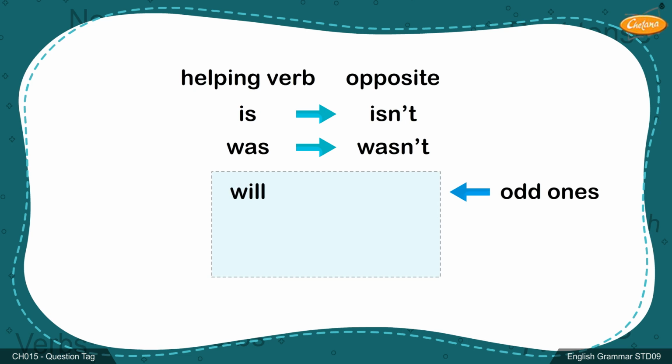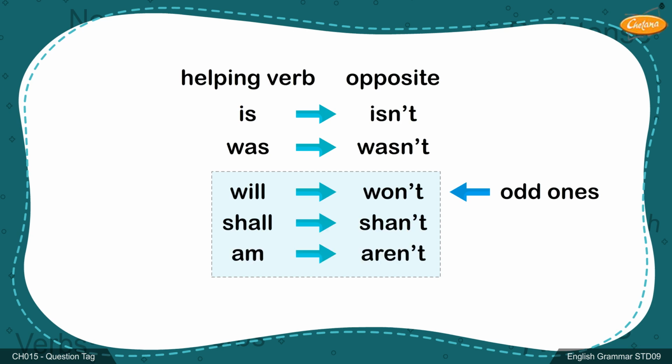For example, the opposite of will is won't, shall is shan't, and am is aren't.